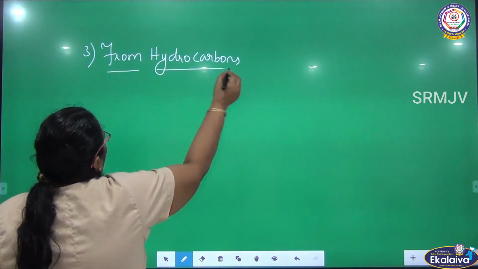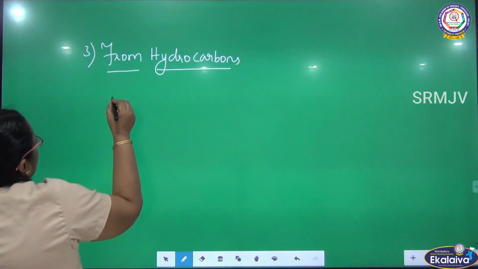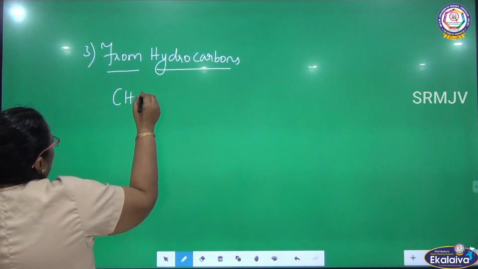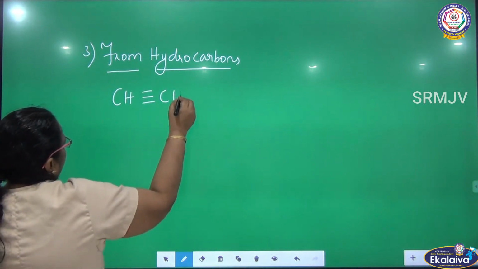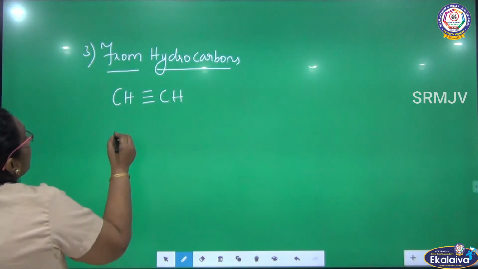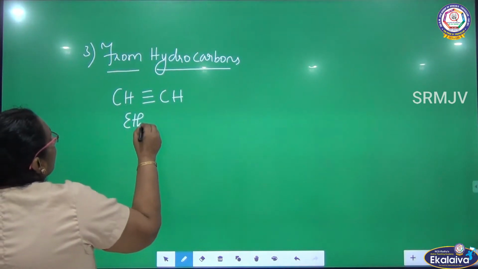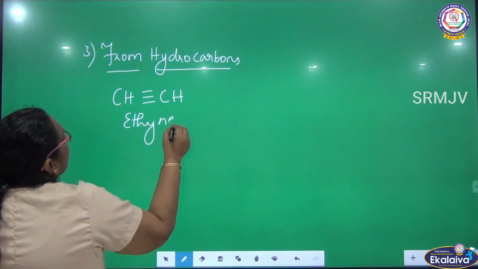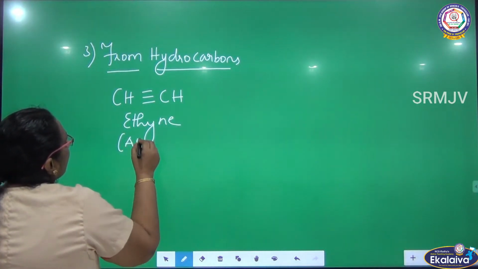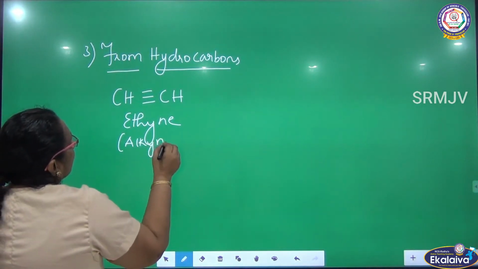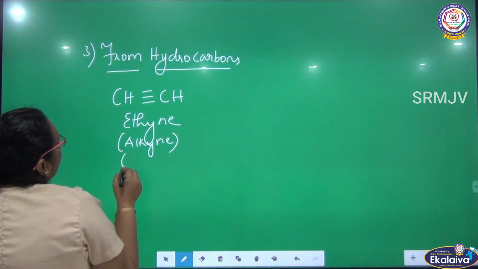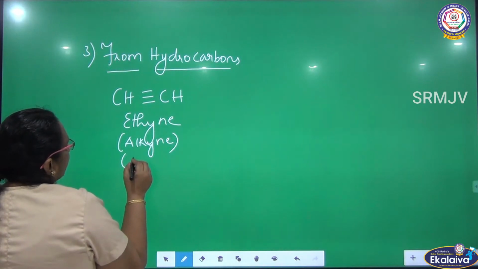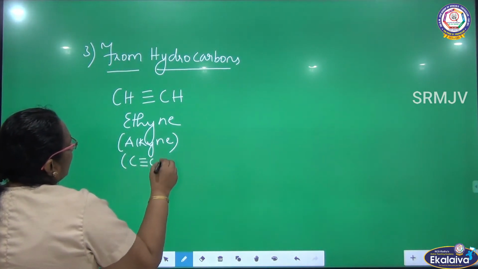For example, a compound is coming like this: CH triple bond CH. What is the name of this compound? Ethyne, which is an alkyne. Alkyne, triple bond. Carbon-carbon triple bond.